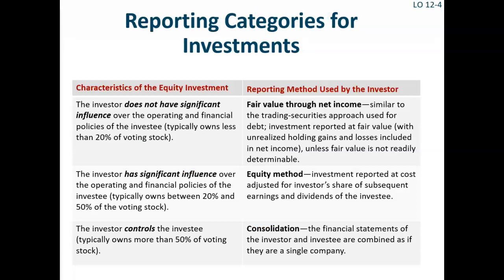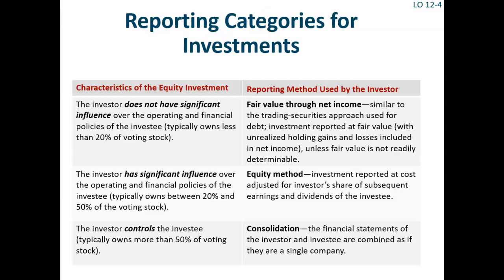Illustration 12-12 in your textbook shows 3 reporting categories for equity investments. This is a very useful illustration and should be flagged for future reference. As shown in the illustration, we use 3 different approaches to account for equity investments. First, we'll discuss the fair value through net income approach that is used when the investor lacks significant influence over the investee. The lack of significant influence is usually assumed when the investor owns less than 20% of the voting stock of the corporation.